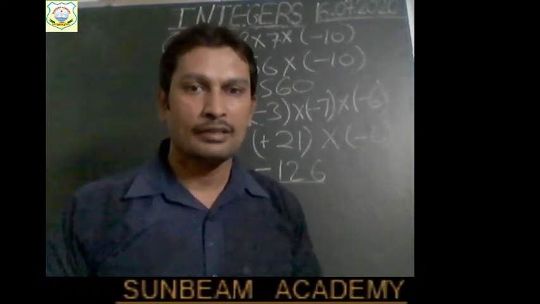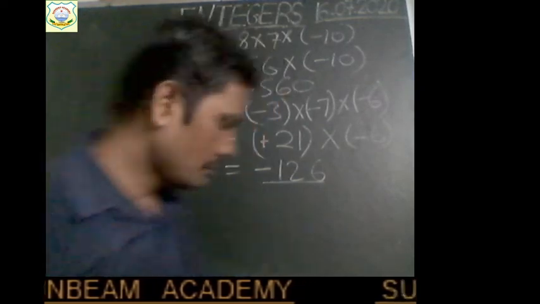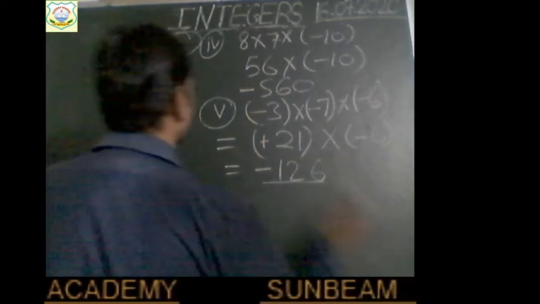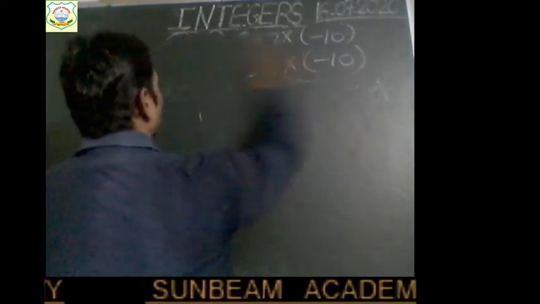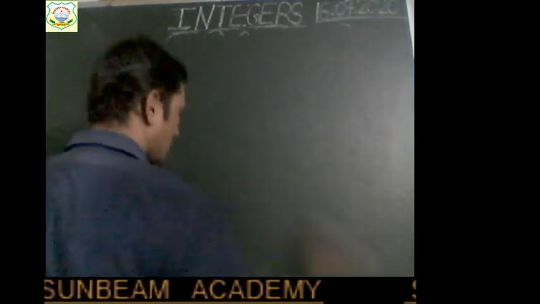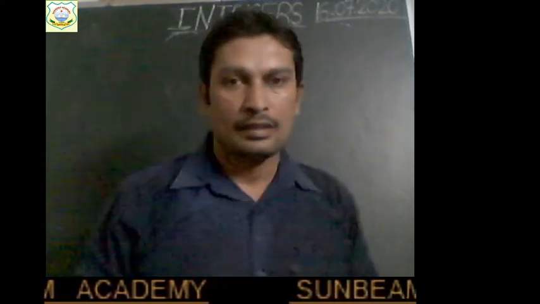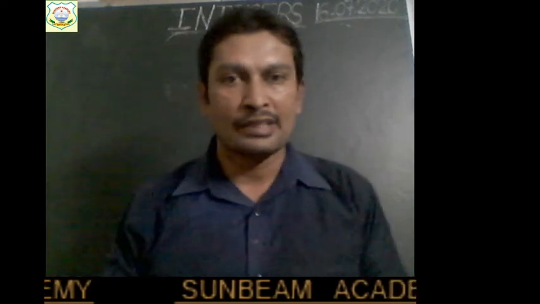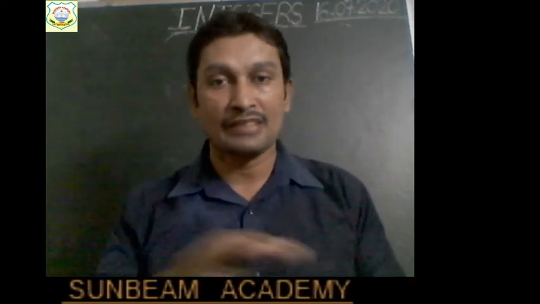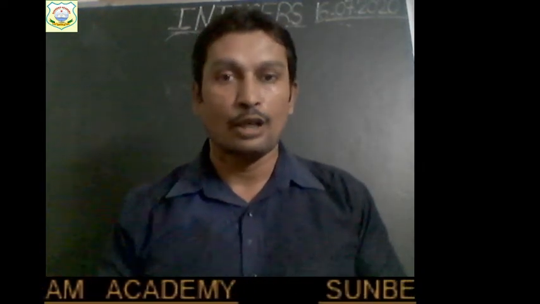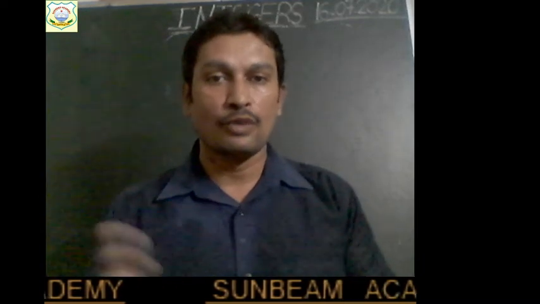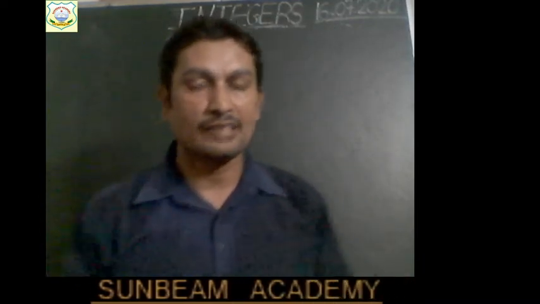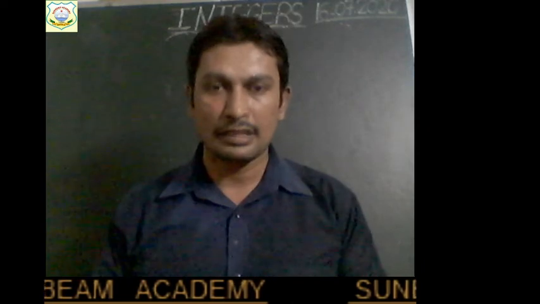One thing I want to remind you, children. This is a special case. What happens when there are more than 2 negative integers at the same time? If we are multiplying 3, 4, 5 or any number of negative integers together, then which sign should be used in the product?